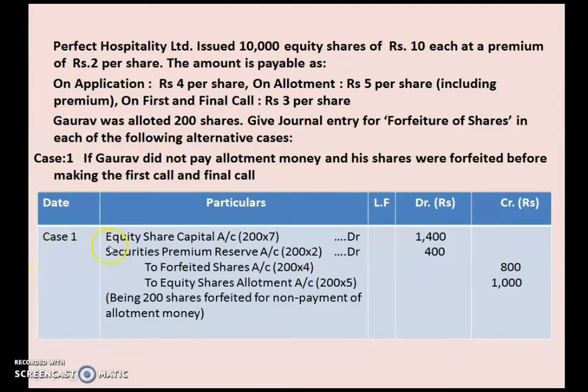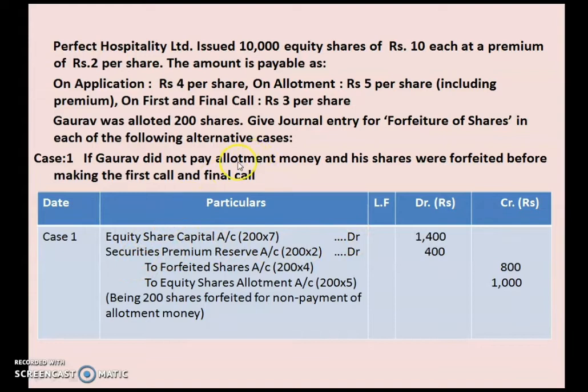Here is the case 1 journal entry. Equity share capital account. As I told you, for any forfeiture entry, share capital account has to be debited. That is common in all the journal entries related to forfeiture of shares. So equity share capital will be debited.